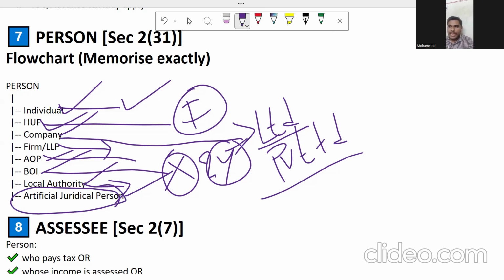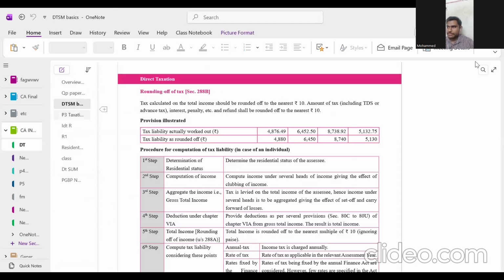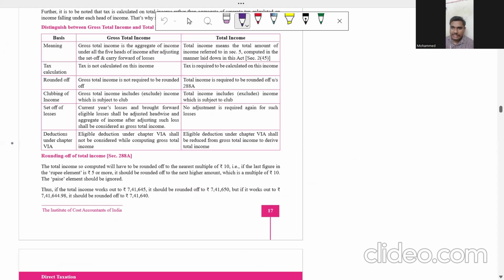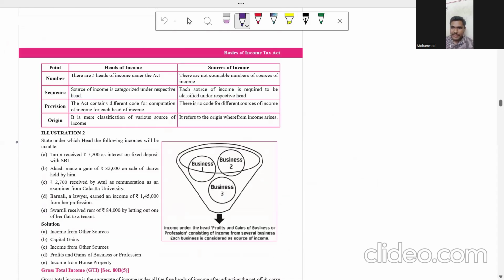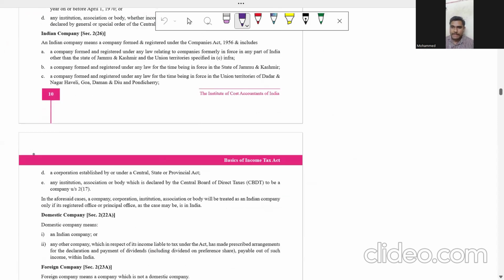Before that, I'm going to discuss one MCQ from our institute material so that you will have better clarity. This is from our ICMA material only. You can download it from ICMAI.in.